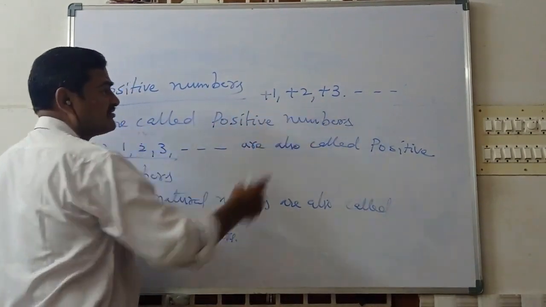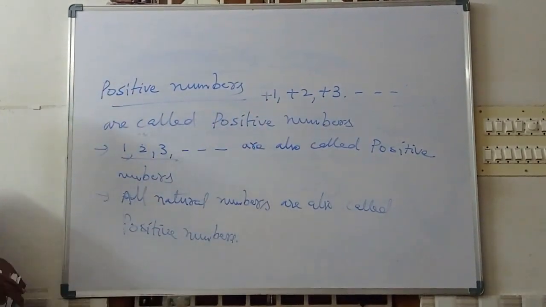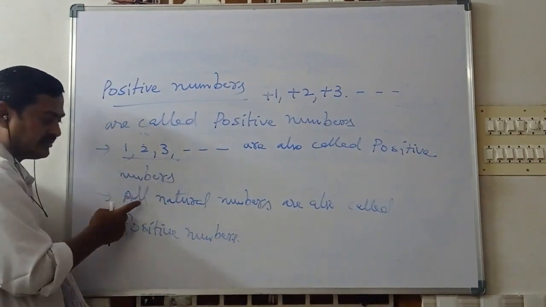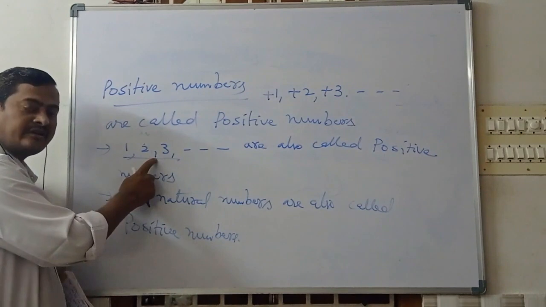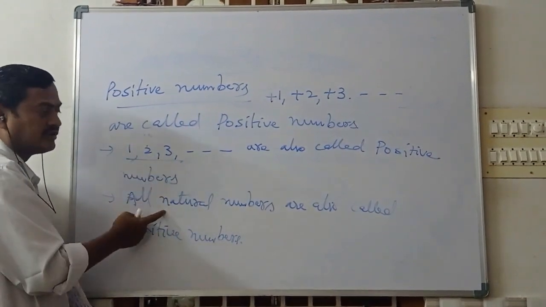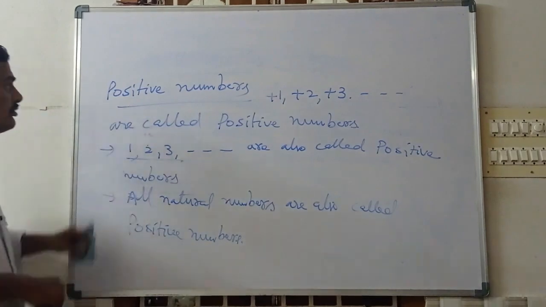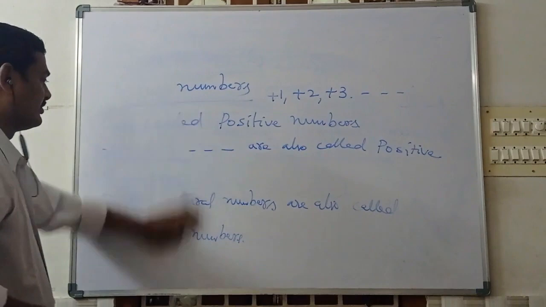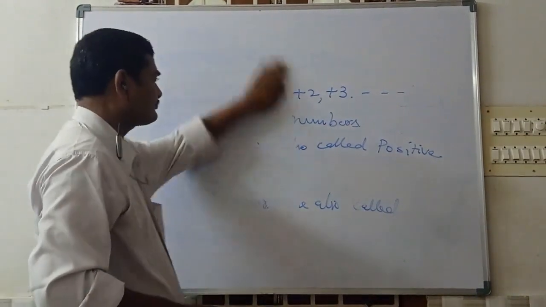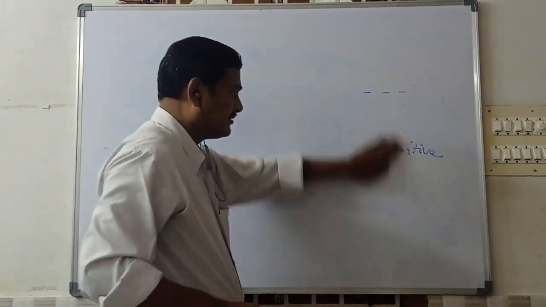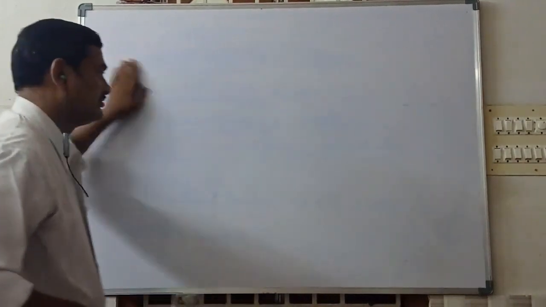So what are the positive numbers? Plus 1, plus 2, plus 3 and so on are called positive numbers, or 1, 2, 3. 1, 2, 3 means what numbers? All natural numbers, already discussed. So the natural numbers are also called positive numbers. All natural numbers are also known as positive numbers.